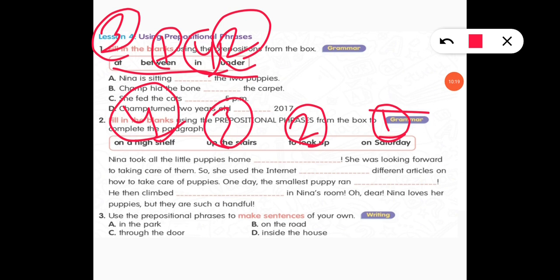Okay. Next one, through the door. A little puppy came through the door. Inside the house: we found a squirrel inside the house. We found a mouse inside the house. We found a dog inside the house. So you have to make sentences like that.